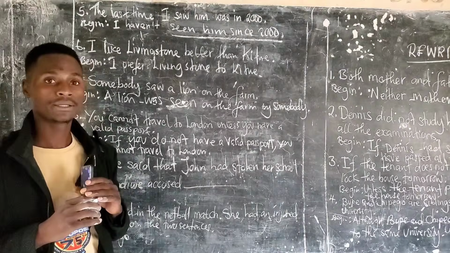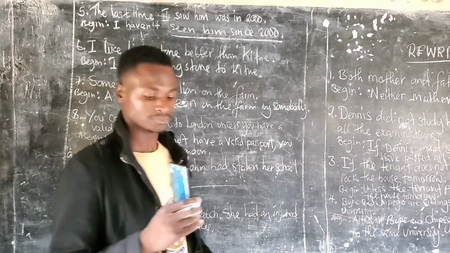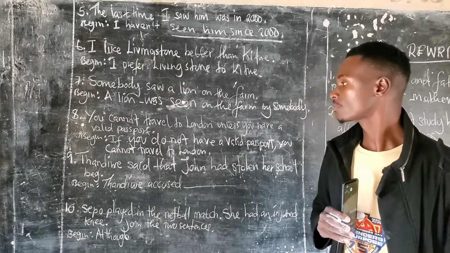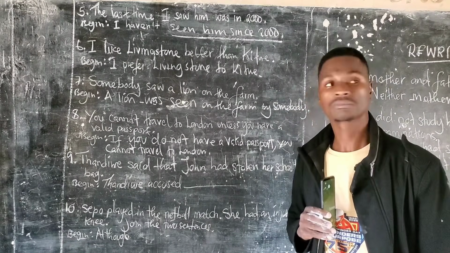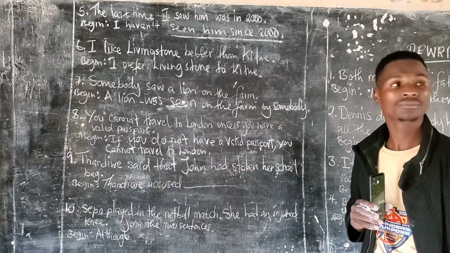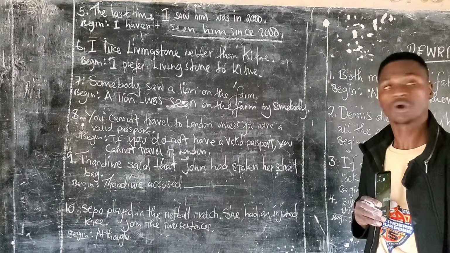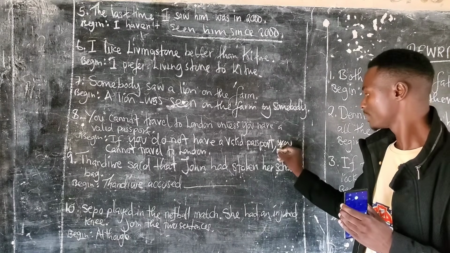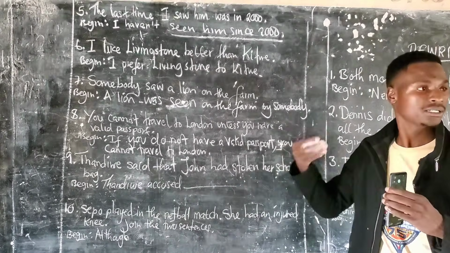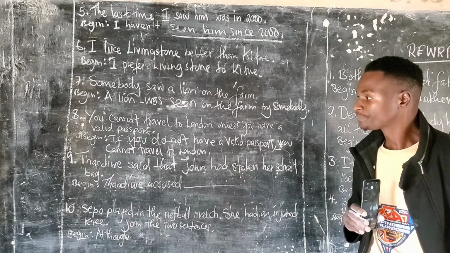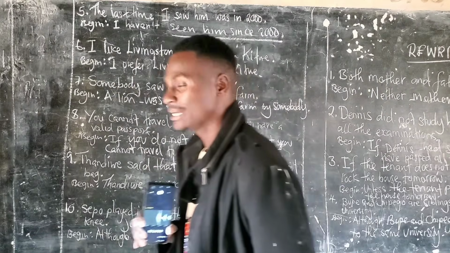So when the sentence says if you do not have a valid passport, there's a comma there. After the comma, do you need to start with a capital letter? No, this is a small letter. After a comma, just a lowercase letter. Cool. Number 9.